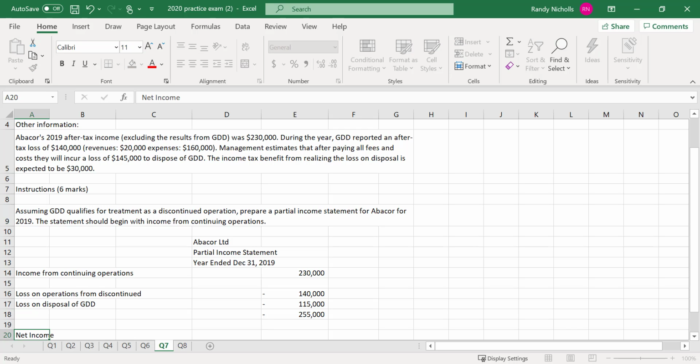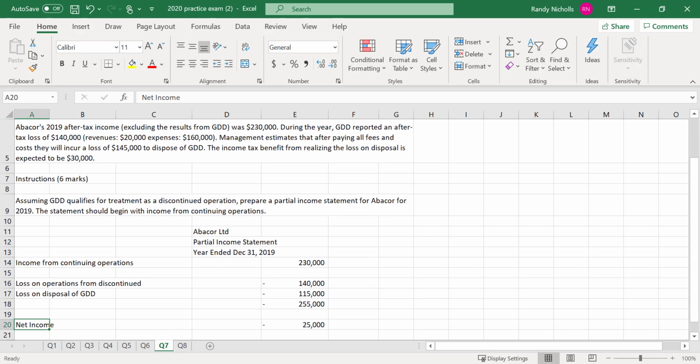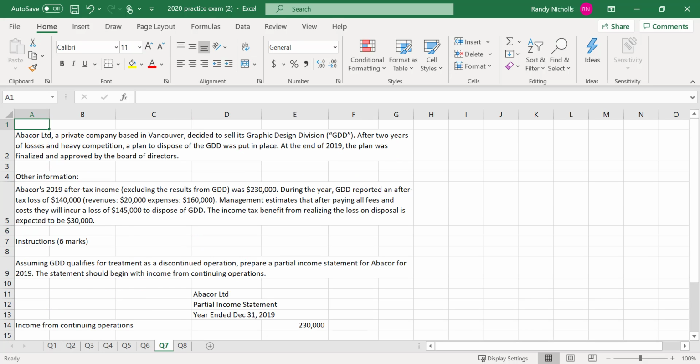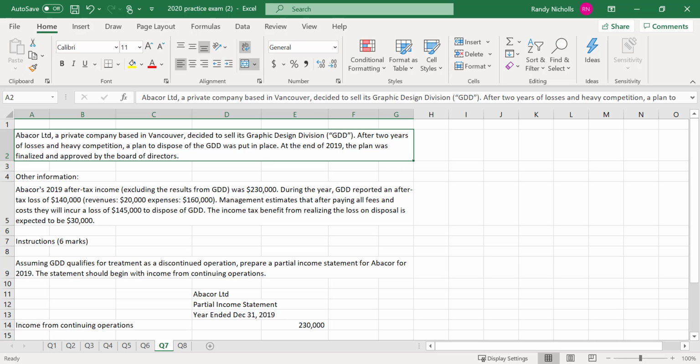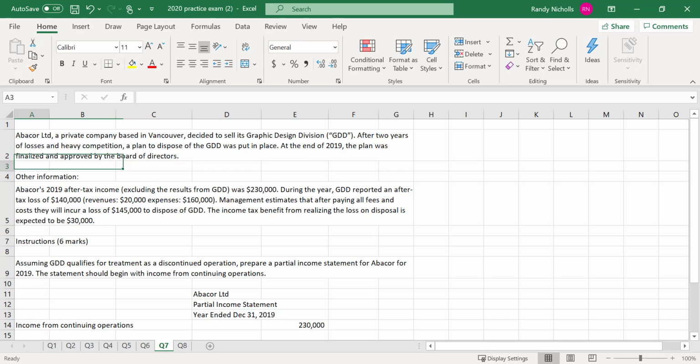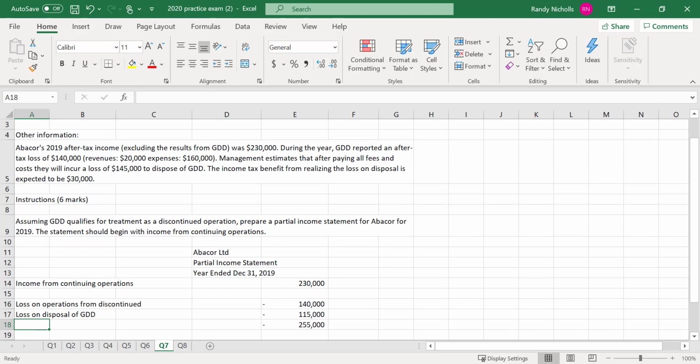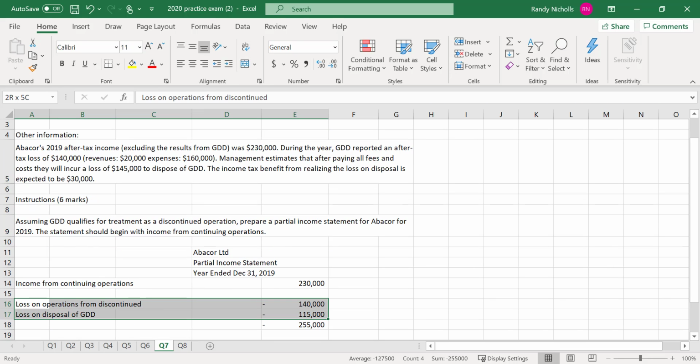And net income is going to be equal to the $230,000 I made from continuing operations minus the loss I had from discontinued. Okay, and I have no information here about shares, so I can't do an earnings per share. So a pretty tiny little question. Really, it's just to demonstrate that you know you need to have those two lines net of tax for the discontinued operations.